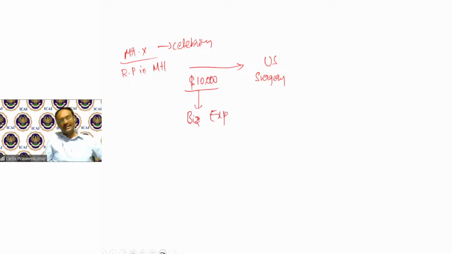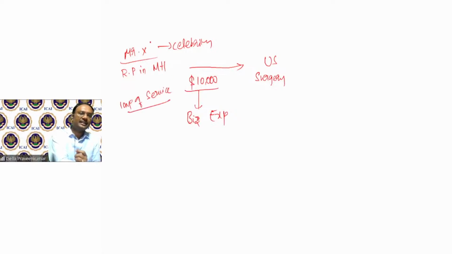Now, when I claim as a business expense, for the purpose of whatever professional income is being generated, I'll say to upkeep my personality, to upkeep my grace, I need to have this surgery done. Accordingly, he claims that this is my business related expense. Can I call this as import of service? Is a provision which will be examined.